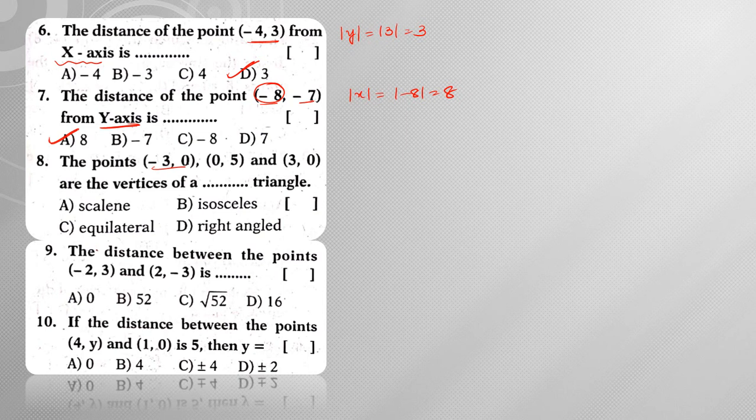Next, the points minus 3 comma 0, 0 comma 5 and 3 comma 0 are the vertices of dash triangle. Now if you observe this carefully, when I plot these points, this is my x-axis and this is my y-axis. Now this is 0 comma 5 because it lies on the y-axis, and this is minus 3 comma 0 and this is 3 comma 0. Now since this is my origin 0 comma 0, this distance is 3 and this distance is also 3. Now what about this length?